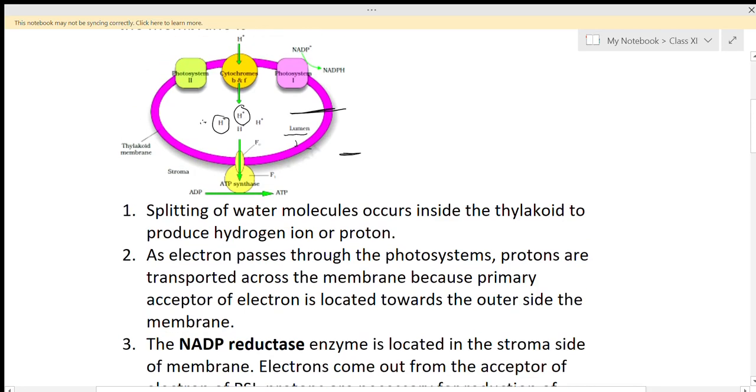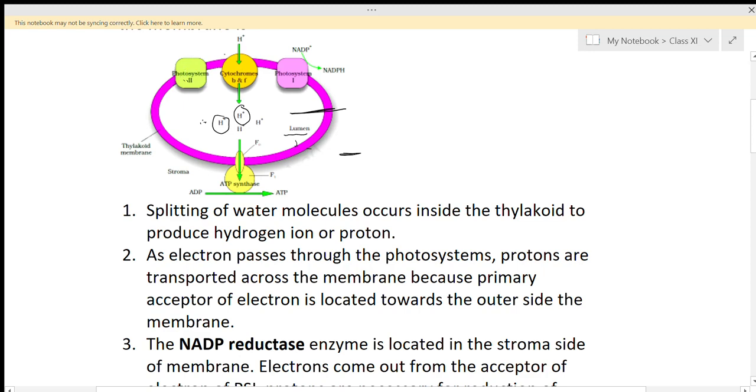And we know that between photosystem 1 and photosystem 2, electrons are transferred. We have studied the Z scheme, and this Z scheme takes place on the membrane of the thylakoid. By the absorption of sunlight, the electrons of photosystem 2 become excited, and these electrons are transferred to the electron acceptor.